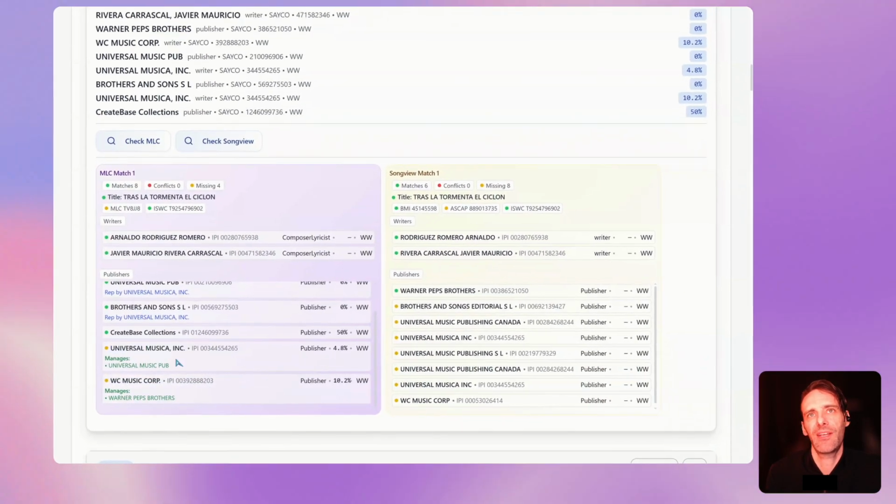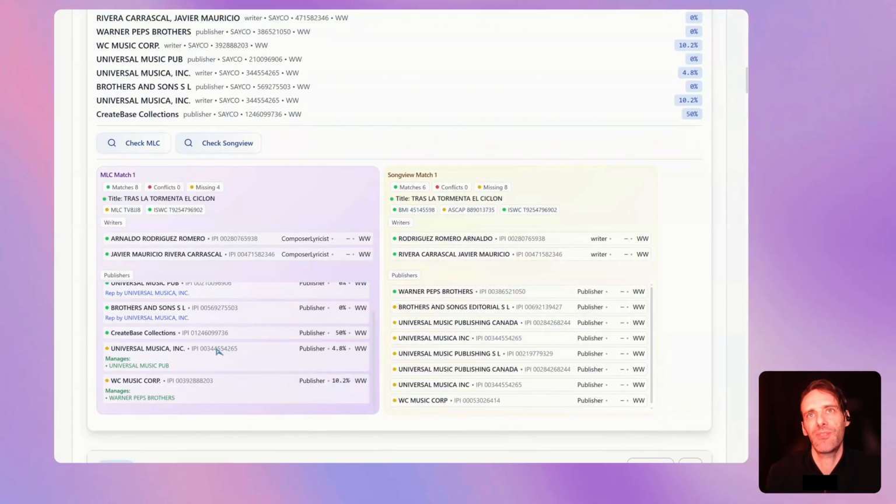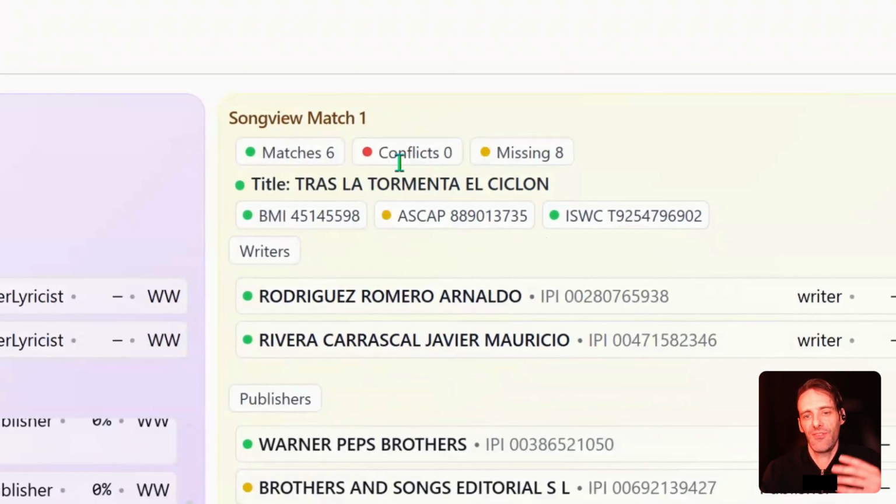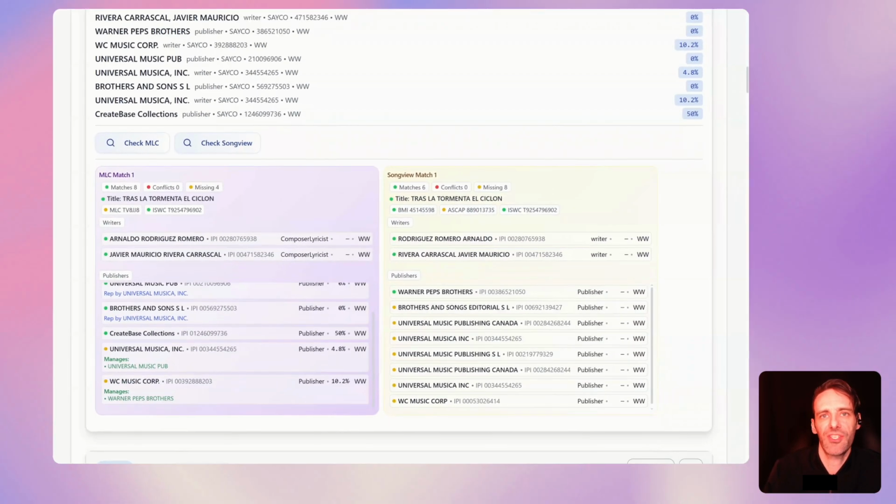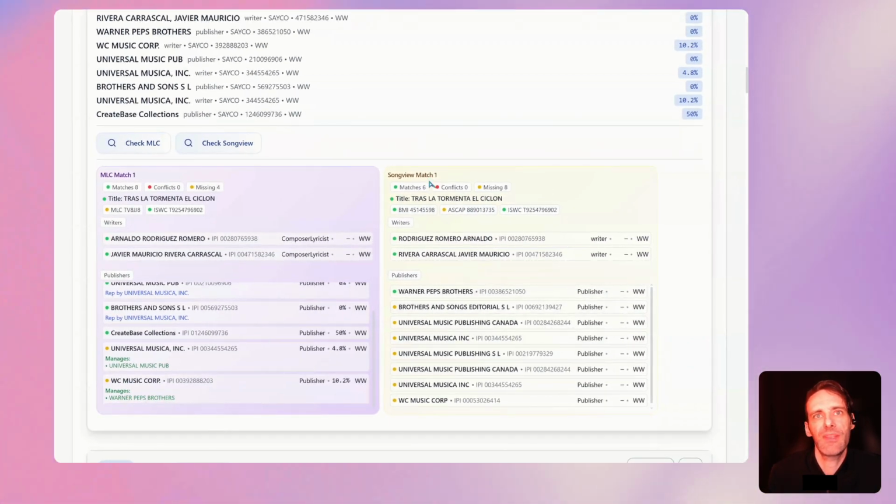SongView just came back. It looks like we have a brand new ASCAP ID, which is great. There are no conflicts with this. So a conflict essentially means this data is different than the data that you have in your file. Missing just means this data wasn't in your file. And it looks like we're missing a lot of the publishers.